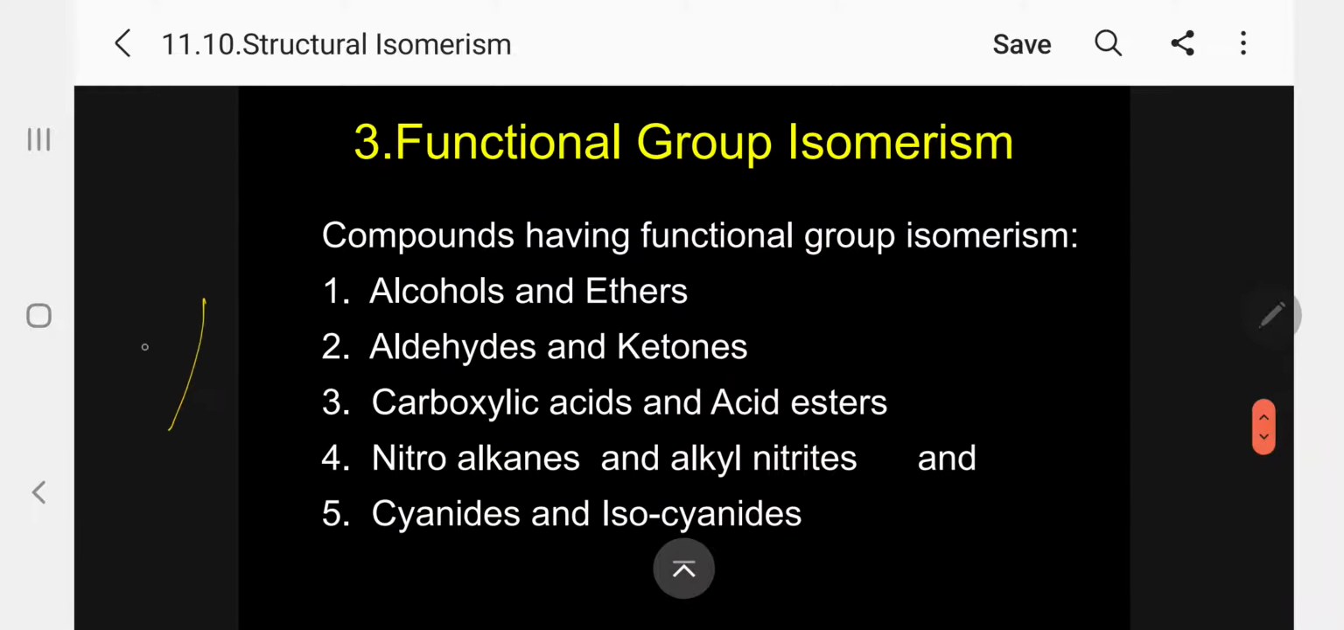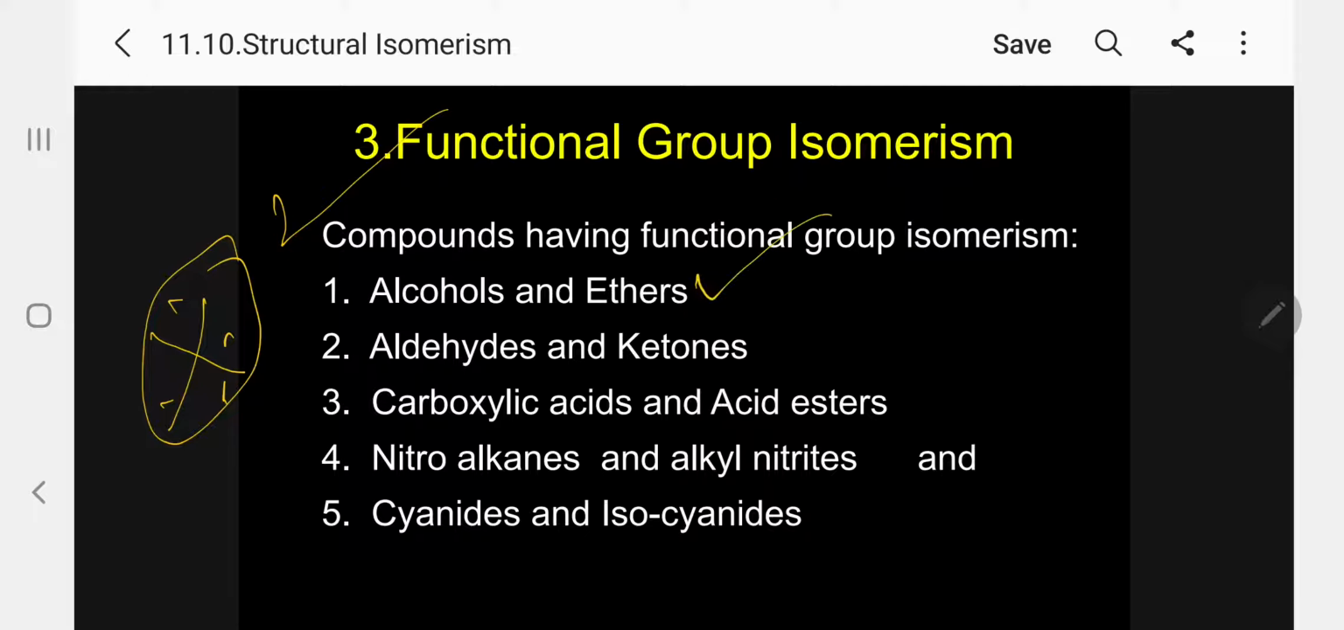Now I want to give the competitive point of view. This is important information. Please follow. What types of compounds will show functional group isomerism? There are 5 types. Please memorize, there is no other way. Alcohol and ether will show functional group isomerism. Aldehydes and ketones will show it. Carboxylic acid and acid esters will show it. Nitroalkane and alkyl nitrite will show it. Cyanide and isocyanide will show it. Only 5 pairs will show functional group isomerism.